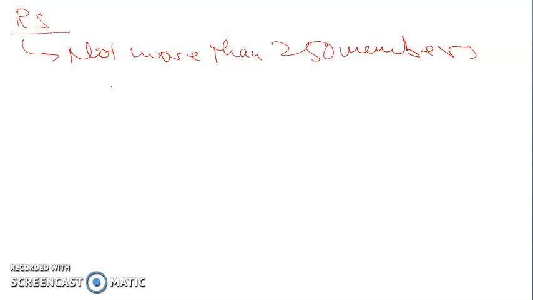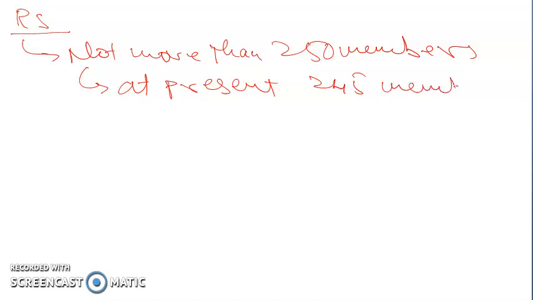At present in the Rajya Sabha we have only 245 members, and out of these 245 members, 229 are the representatives of the states.